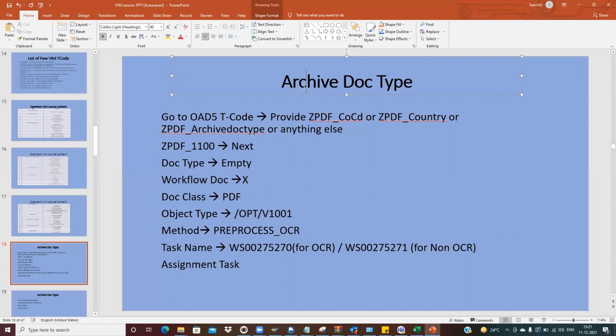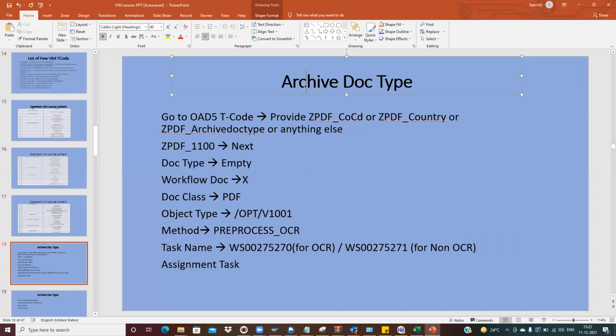Mostly for various industries, we create the archive doc type based on a country, so that we can easily identify that this particular document belongs to this country. Like for India, for UK, for Spain, for Germany, for Switzerland.